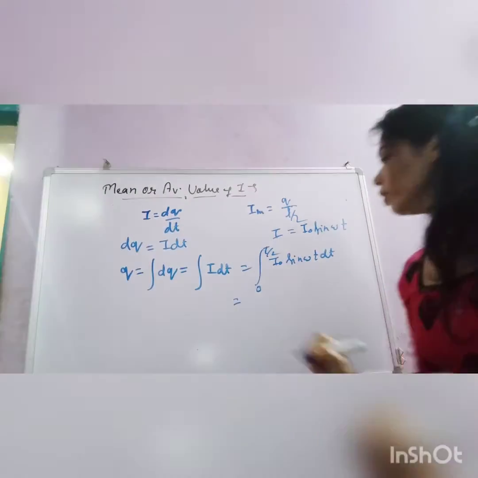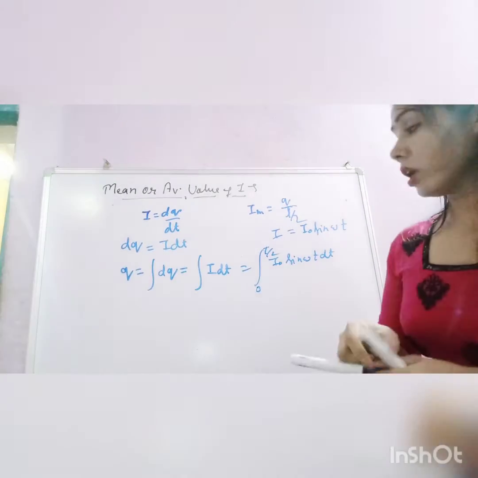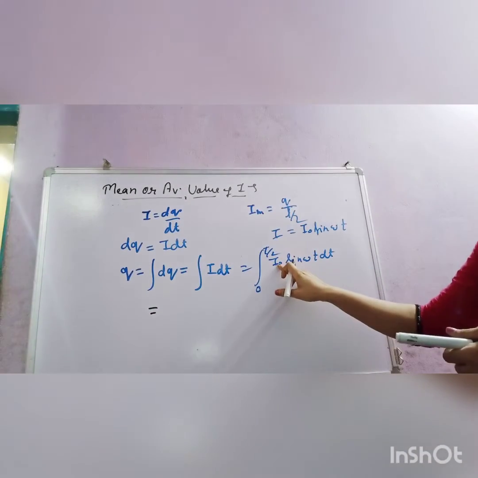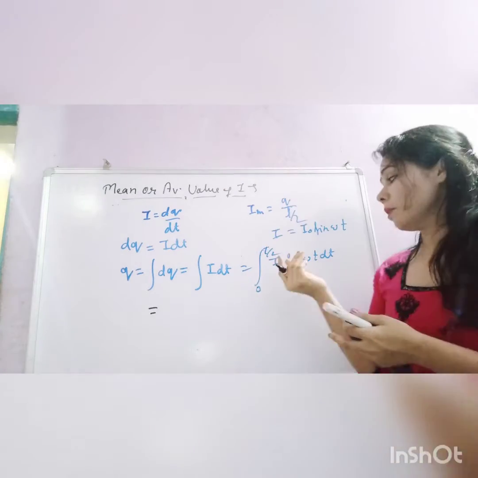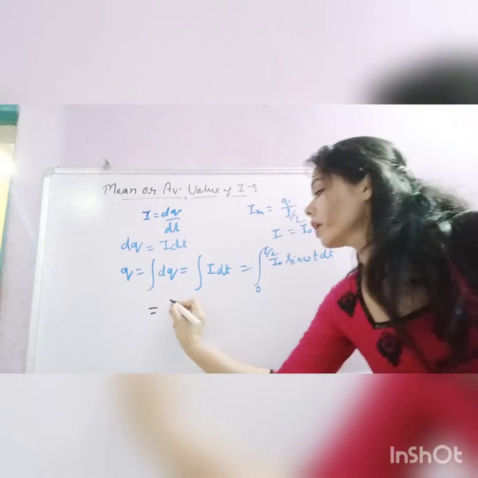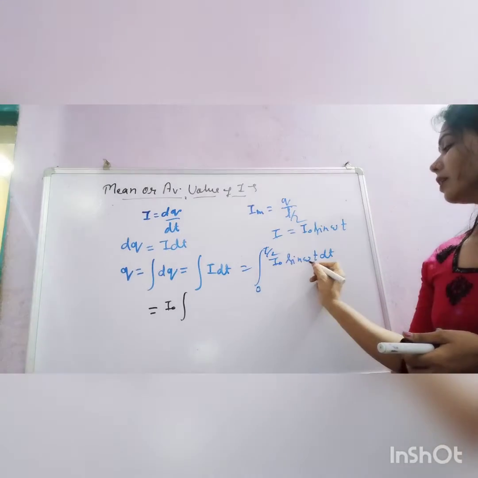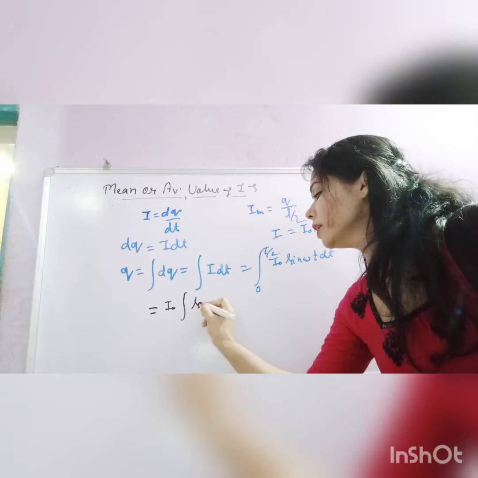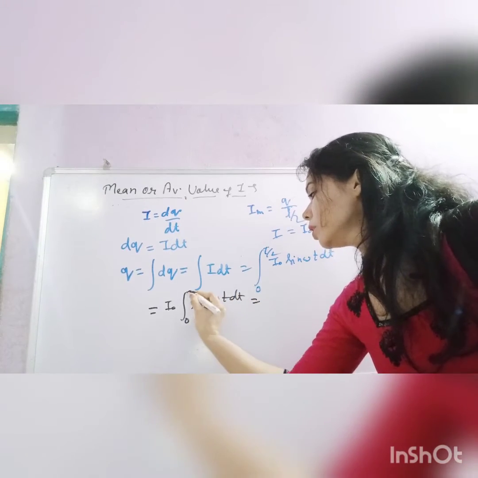Now what would be the value? I0 is a constant value. I0 is the maximum current flowing in the circuit, so it is constant. Obviously for any circuit you have applied, the maximum current is constant. So we will write I0 outside, and the integral of sine omega t is a function of time. With time it is changing, so it will be integrated. Sine omega t dt, 0 to T by 2.